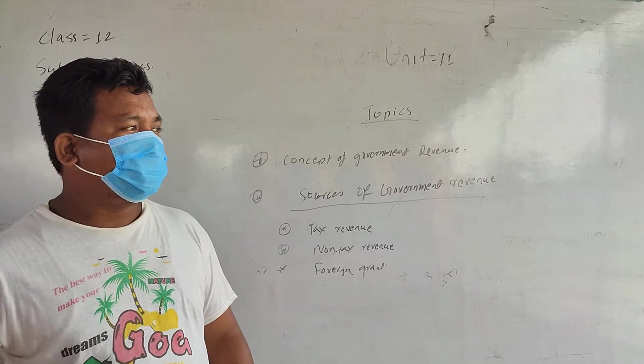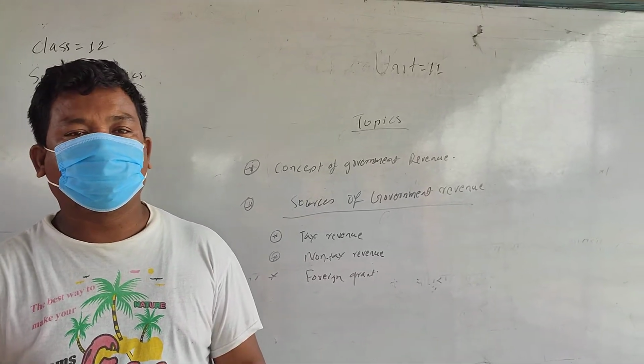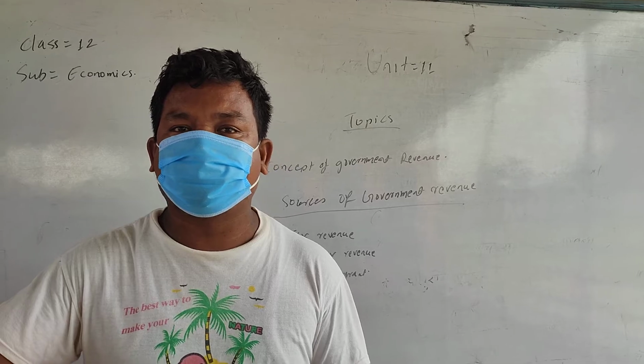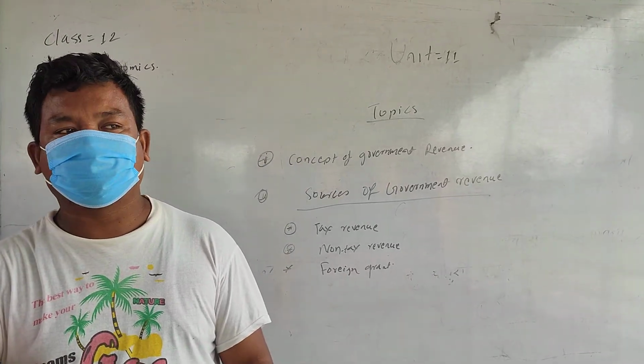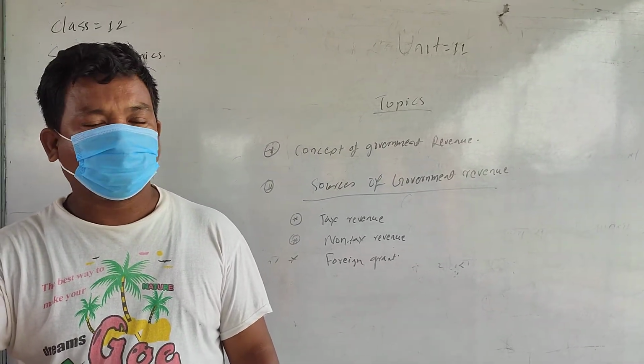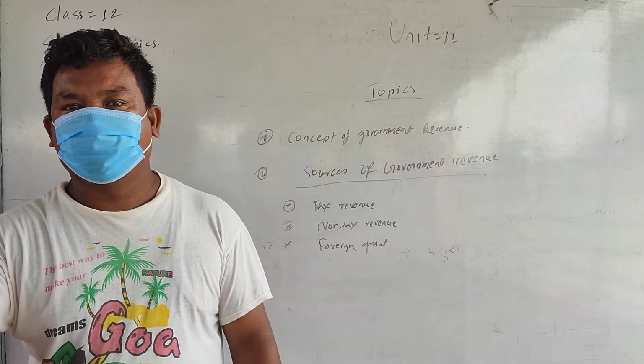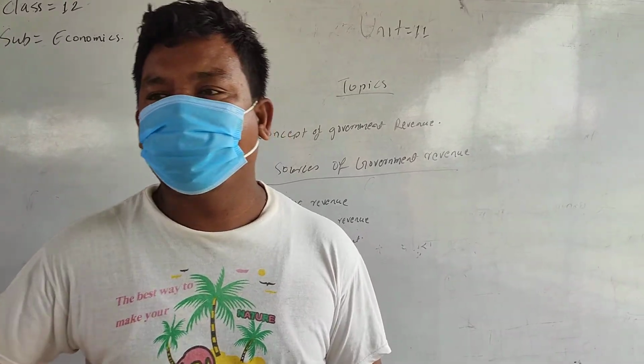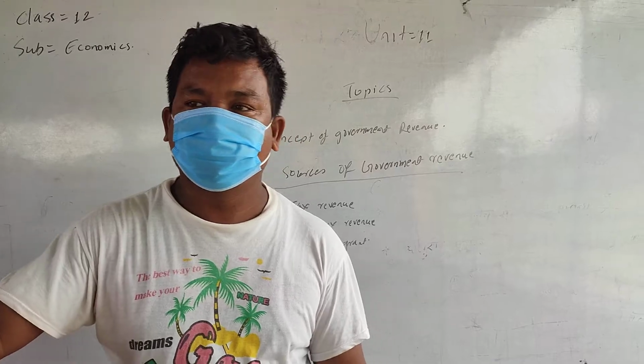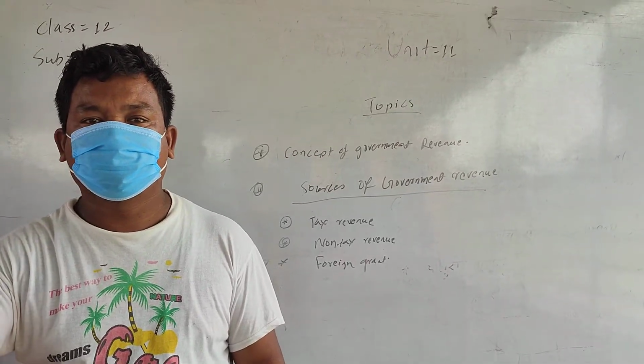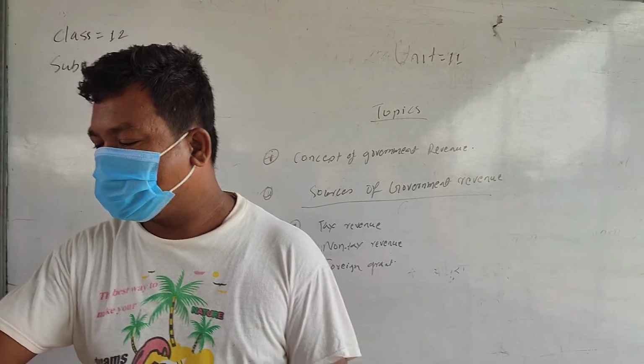So by providing better service to the people of that area, government charges some extra charge to the people of that area. So that extra charge which usually government charges to the people is also income of the government.